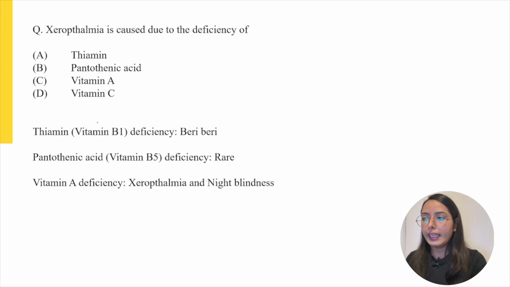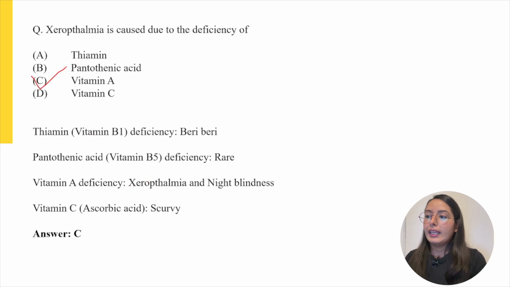So option C is the correct answer. Also, vitamin C or ascorbic acid deficiency causes scurvy. As per this information, answer C, vitamin A, is the correct answer: vitamin A deficiency causes xerophthalmia.